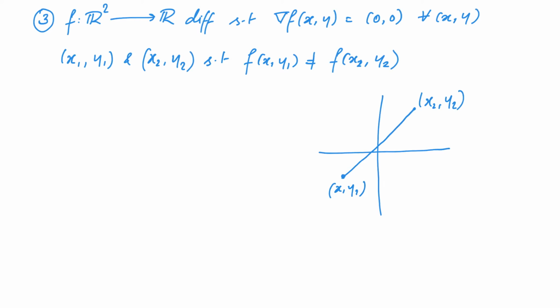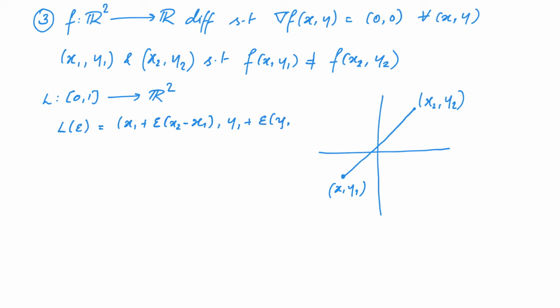More precisely, we are looking at the function L from 0, 1 to R2 defined as L of epsilon is equal to x1 plus epsilon times x2 minus x1, comma y1 plus epsilon times y2 minus y1. Notice that L of 0 is equal to x1, y1 and L of 1 is equal to x2, y2.